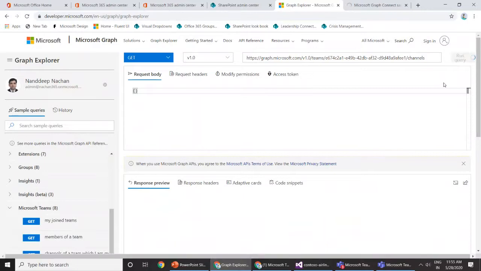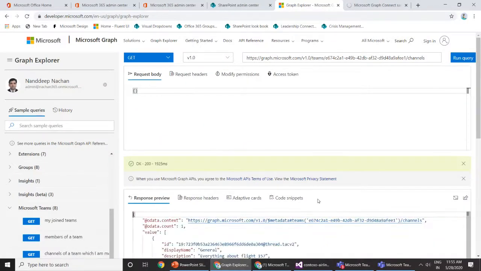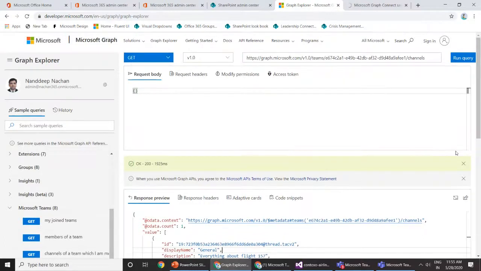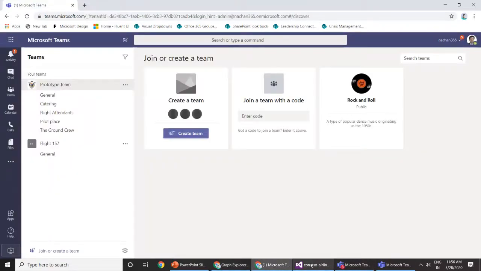Now if I run this query, it should be able to get the team which we just created, flight 157. And then we have only the general channel available, which is the default channel that gets created with any team. So with this Graph API, it is returning us all of the channels which are available inside our team. Let me again go back to my code.